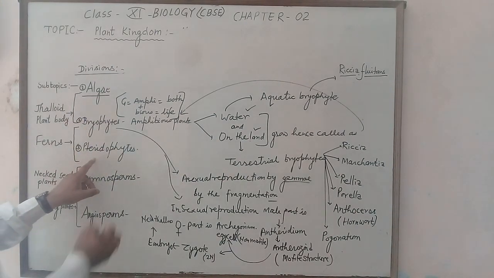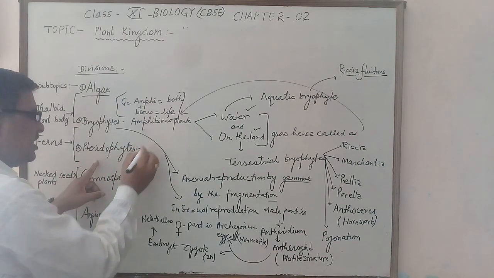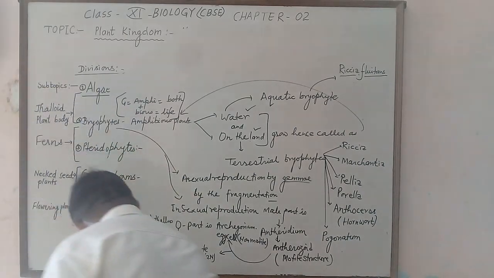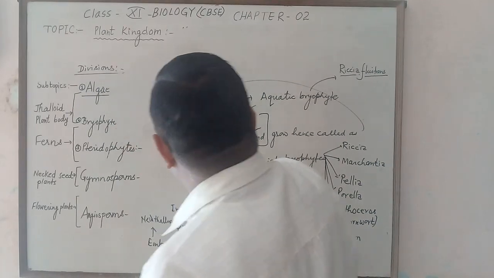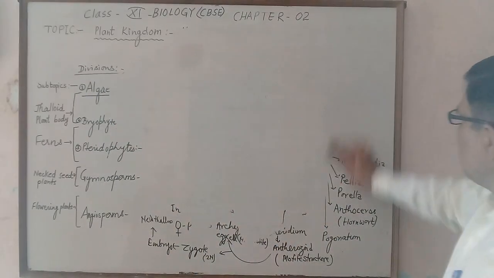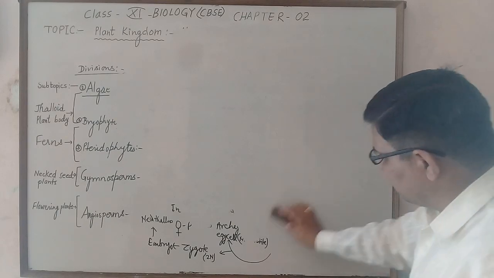The third division is pteridophytes. We will discuss only two characters of pteridophytes. Pteridophytes are mostly called ferns. What is the meaning of sun ferns?